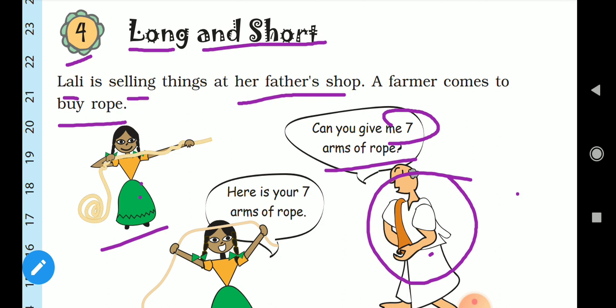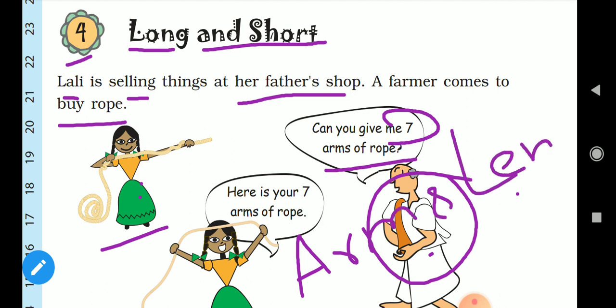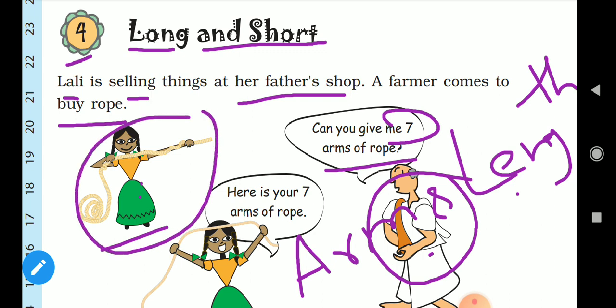7 arms of rope?" So, here the important thing is arms of rope. So, what is arm's length? That we should know. Arm's length means, for this girl, look at this picture, you can understand what arm's length is. She is measuring the rope from her shoulder to her hand's middle finger length. This length is called arm's length. Okay, that hand from her shoulder to the middle finger end, this length we can call as an arm's length.